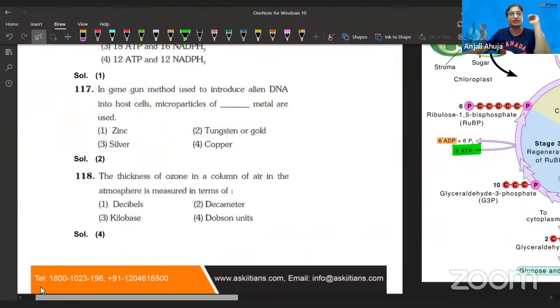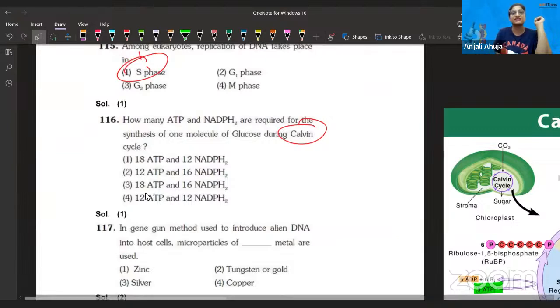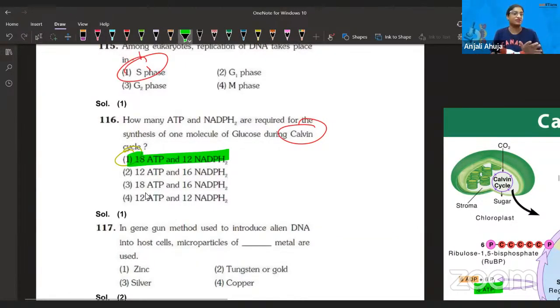Total 54 ATP. But in this question, they're not asking that, they're simply asking how many ATP and NADH. Very easy question, guys. Directly we have learned this.